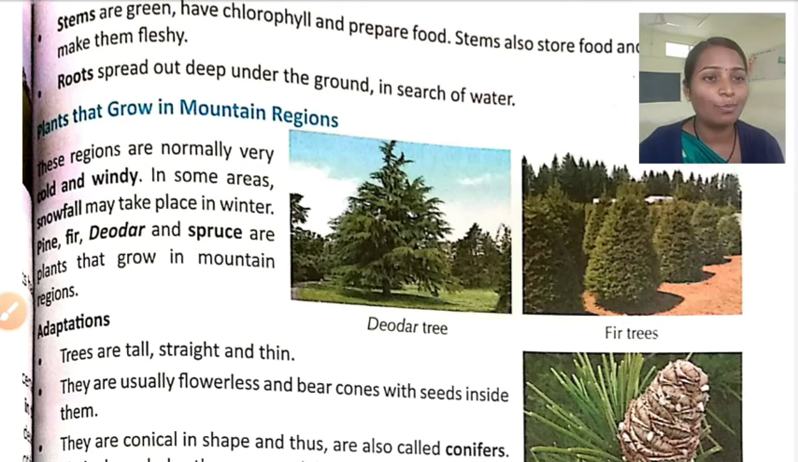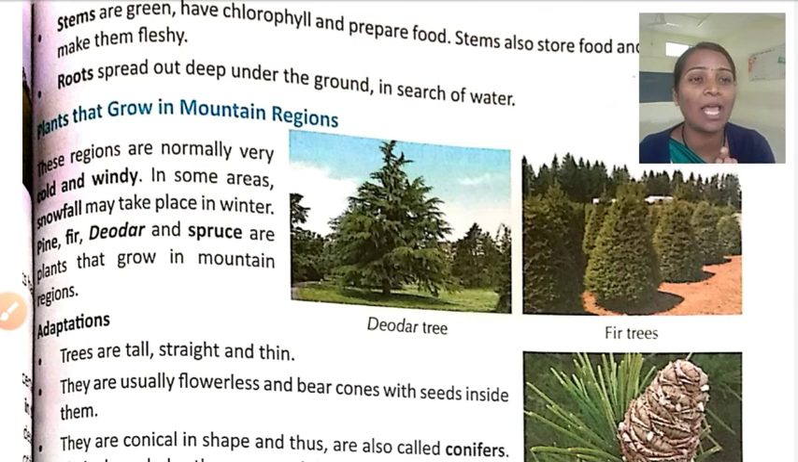So in the desert plant, there are three adaptations we have learned. First in the leaves, second in the stem, and third in the roots. Leaves are converting into spines, the stem is green, contains chlorophyll and is fleshy. And third is the root. Roots grow deep under the ground in search of water. Okay, so these three adaptations are there in the desert plant. Don't forget these adaptations. For this, you can observe the cactus plant and you will understand the difference between the plants.